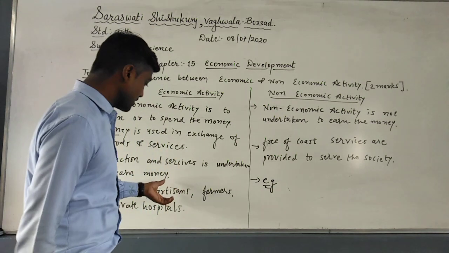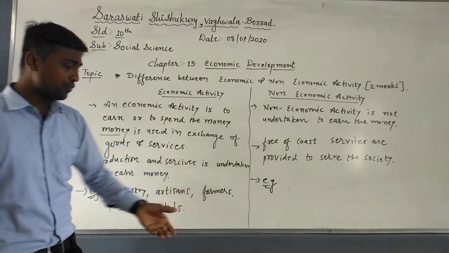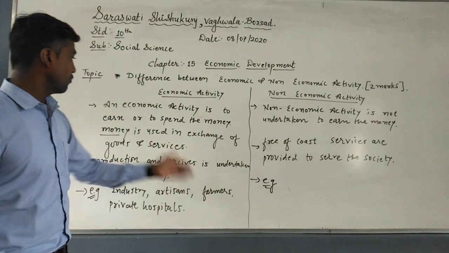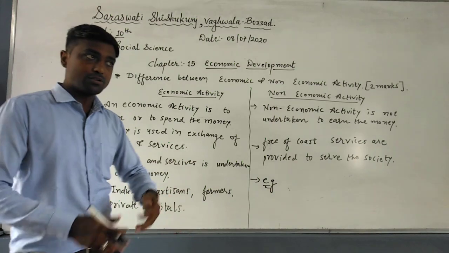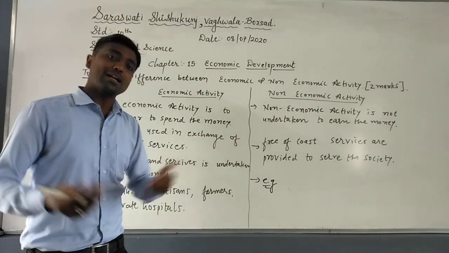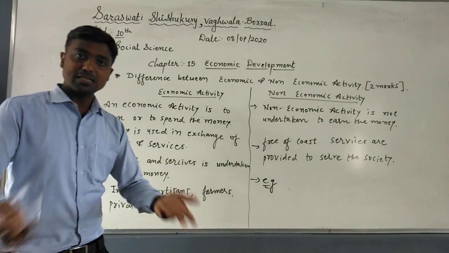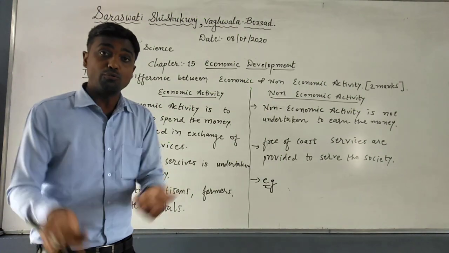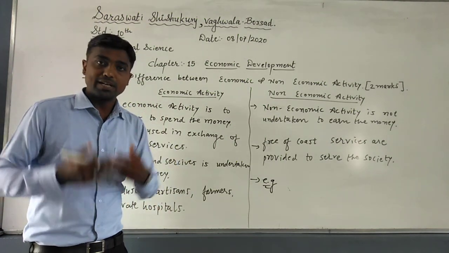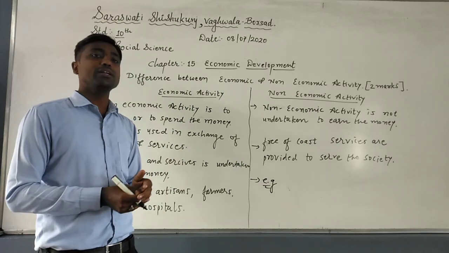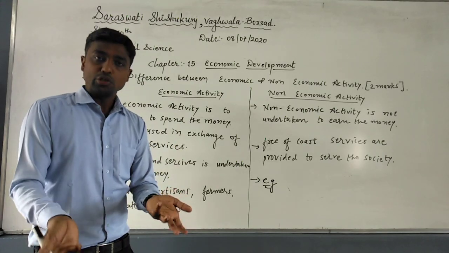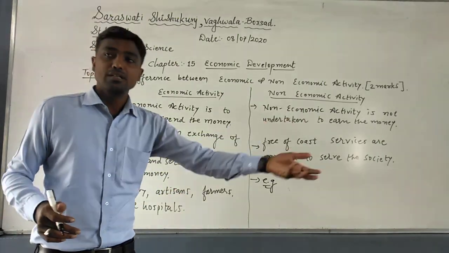Understood? Here, for example, doctor. What is the economic activity to earn the money? Why are the doctors providing the service to us? Because they are taking the money. For example, teachers. I am teaching you because I earn the money. For example, advocate, lawyer. What are they doing? They are doing the same thing to earn the money. That is why they are providing the services.